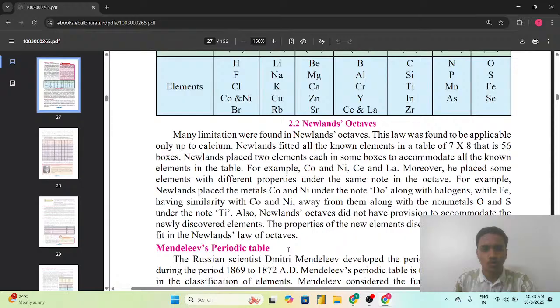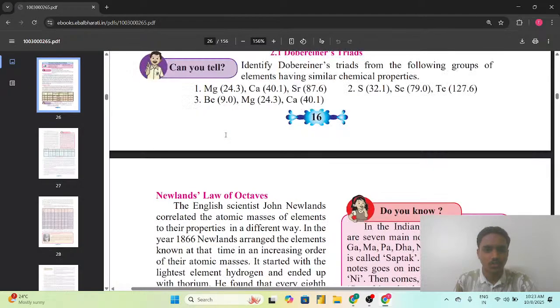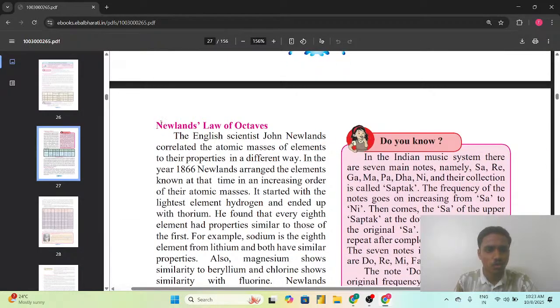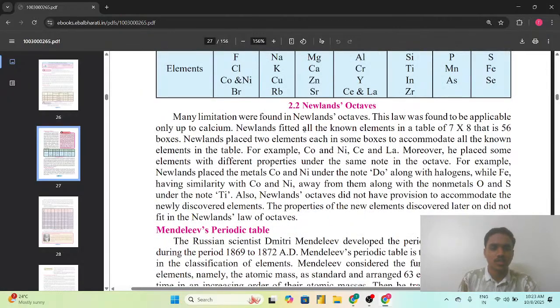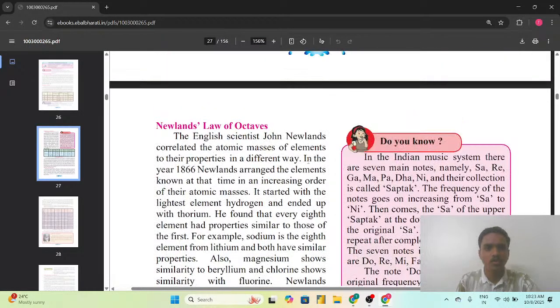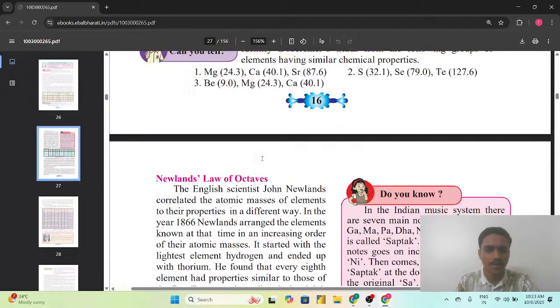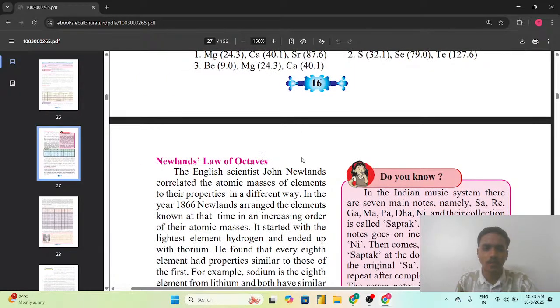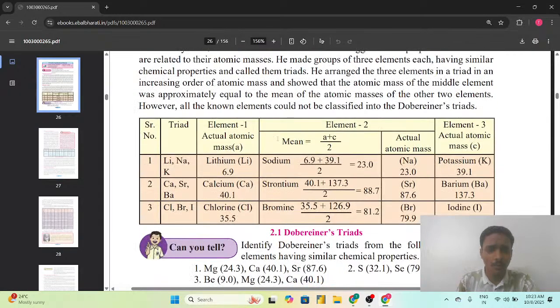So up to now, we have studied about the Dobereiner triad and Newland's law of octave. तो चलिए आगे बढ़ते हैं and we are going to now see Mendeleev's periodic table. But before going to Mendeleev's periodic table, let's have a quick revision of the two concepts, that is the Dobereiner triad and Newland's law of octave, which we have studied in the previous part.